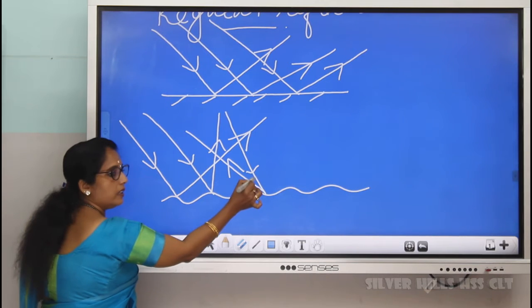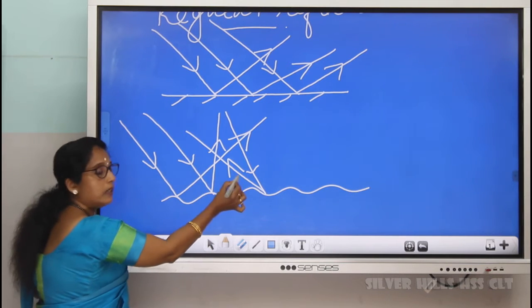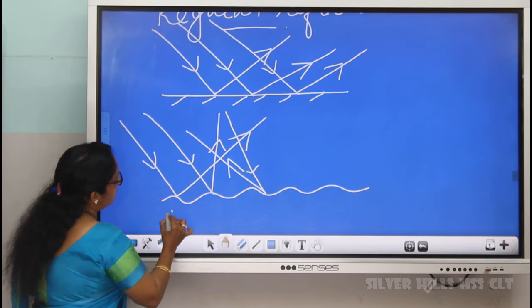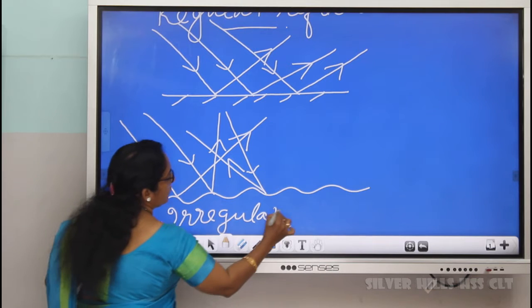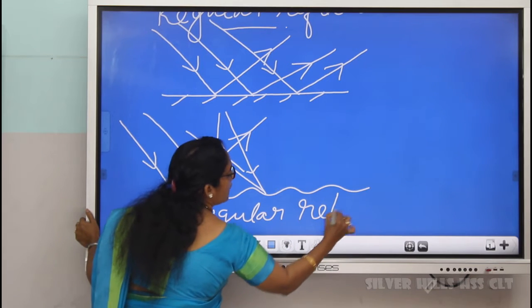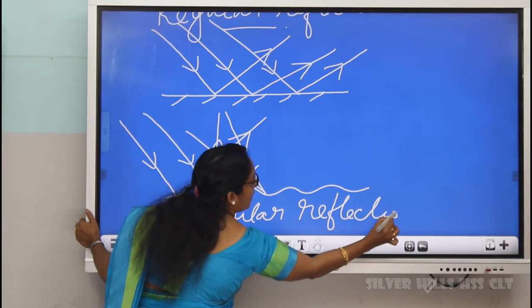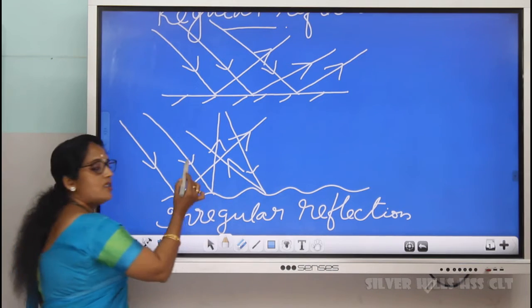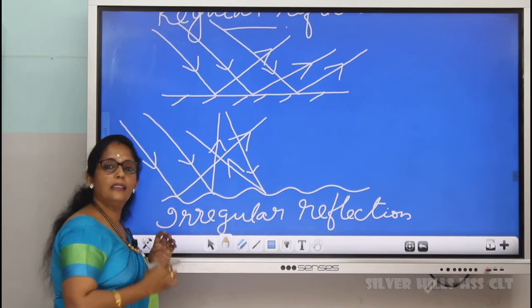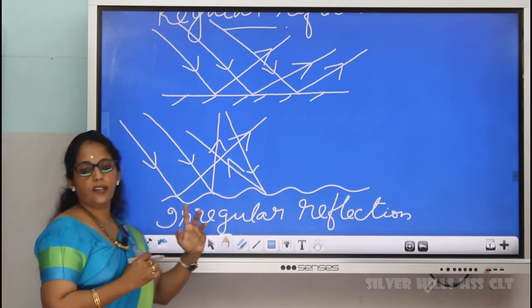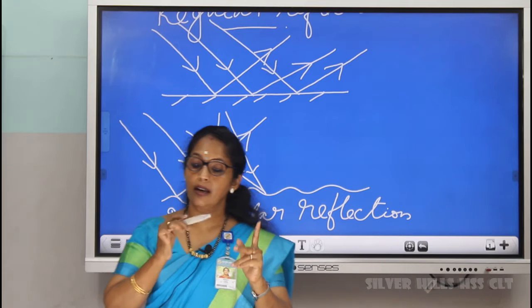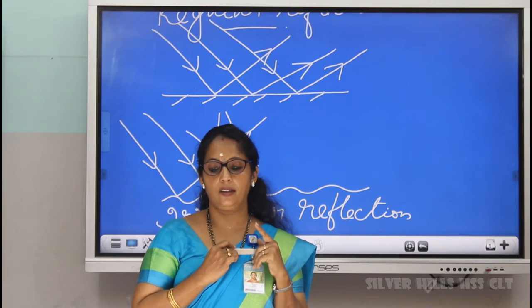It is not regular, it is irregular. This type of reflection is called irregular reflection. So, two types of reflection you have studied, that is, one is regular reflection and another one is irregular reflection. So, what is reflection? What is regular reflection? And what is irregular reflection?